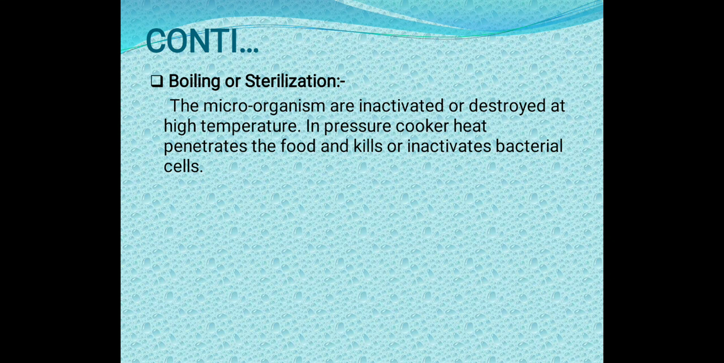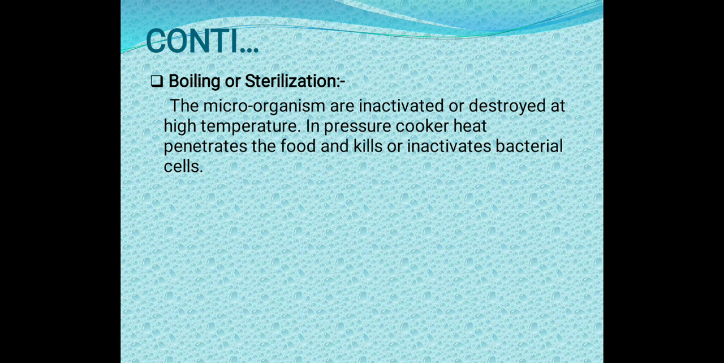The next is boiling or sterilization. The microorganisms are inactivated or destroyed at high temperature. We all know that microorganisms cannot survive in high temperature. In a pressure cooker, heat penetrates the food and kills or inactivates bacterial cells. So we can boil the food or sterilize the food at a high temperature. What will happen in that? In the high temperature the microorganisms will be destroyed.